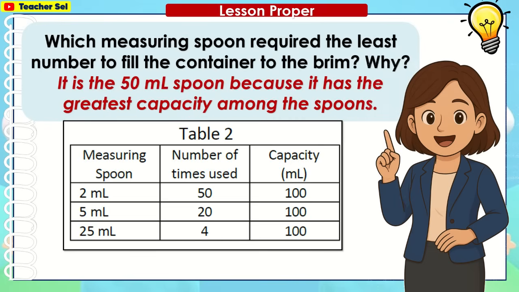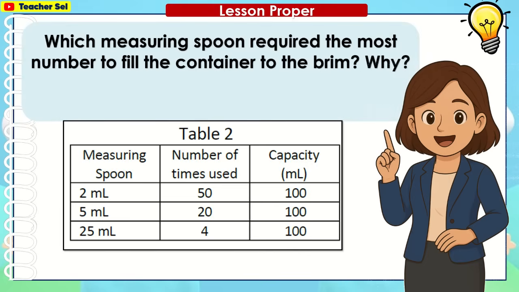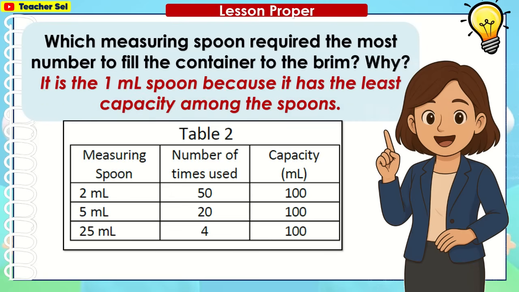Which measuring spoon required the least number to fill the container to the brim? Why? It is the 50 milliliters spoon because it has the greatest capacity among the spoons. Which measuring spoon required the most number to fill the container to the brim? Why? It is the 1 milliliter spoon because it has the least capacity among the spoons.